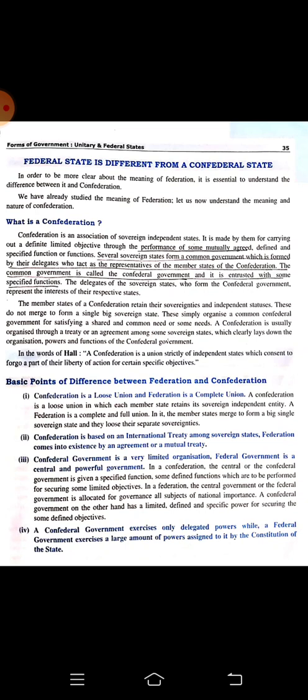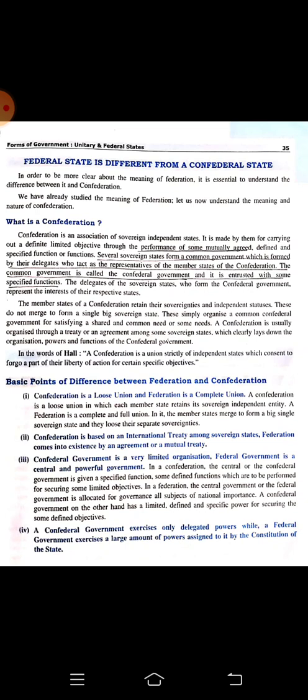Why mutual treaty? In federation, we are casting our vote, and from that vote our representatives are going. So it is mutual. We are agreeing to the system, we are agreeing to the federal system. That's why the federal system is existing in our country. Next, confederal government is a very limited organization, and federal government is a central, powerful government.